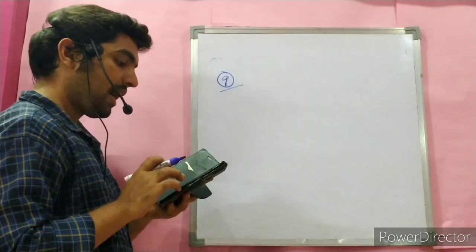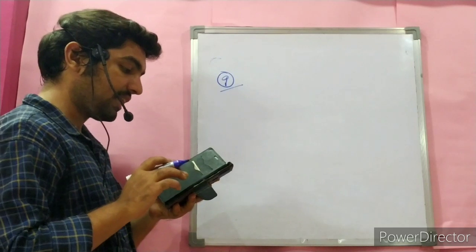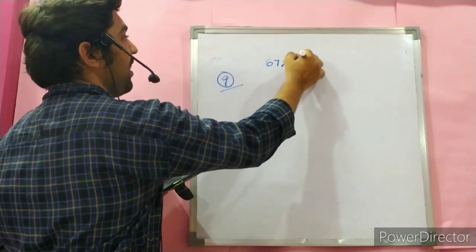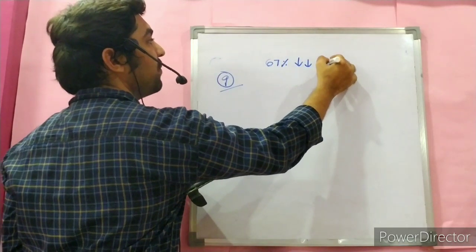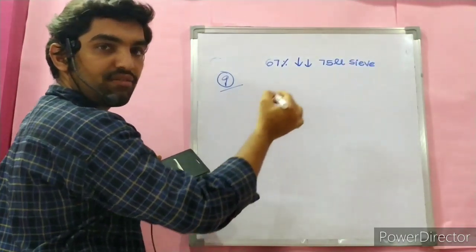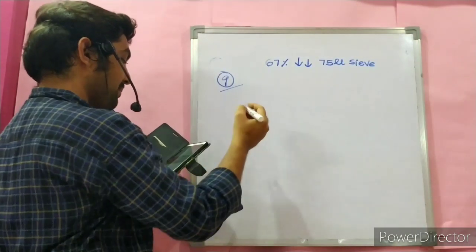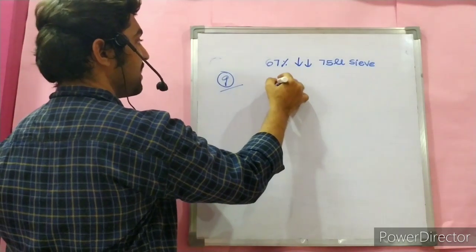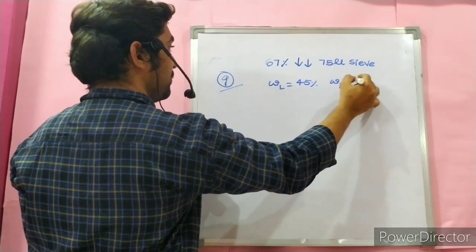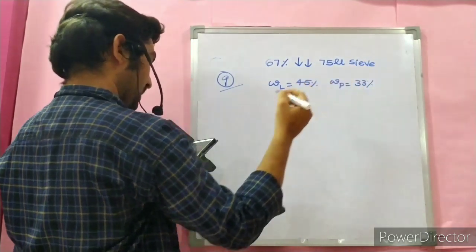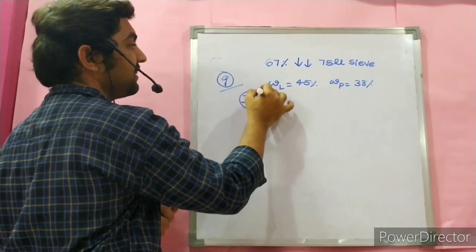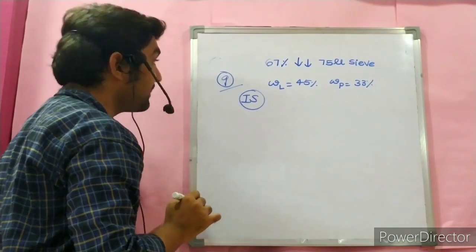Question number 9. Data from a sieve analysis conducted on a given sample of soil showed that 67% of the particles are passing through 75 micron sieve. Liquid limit and plastic limit of the fine fraction are 45% and 33% respectively. The group symbol of the soil as per IS classification is dash. This is a question given in the GATE exam.